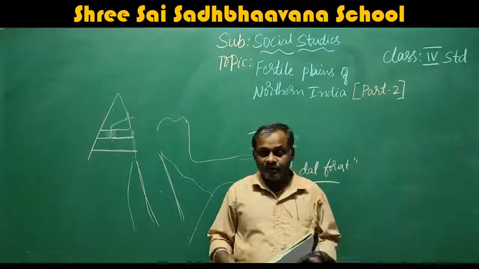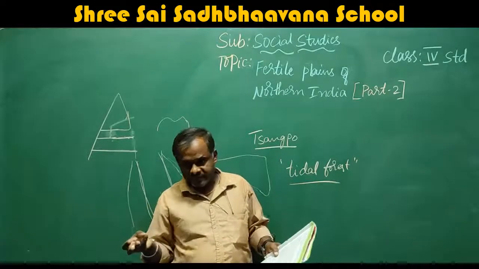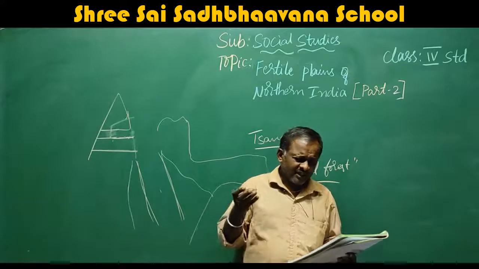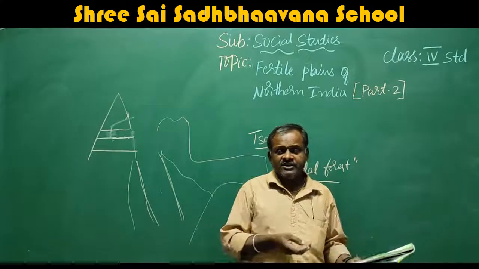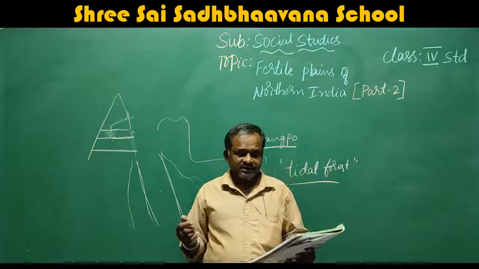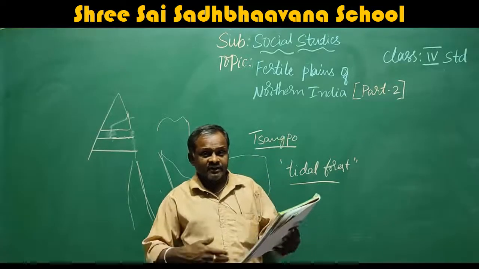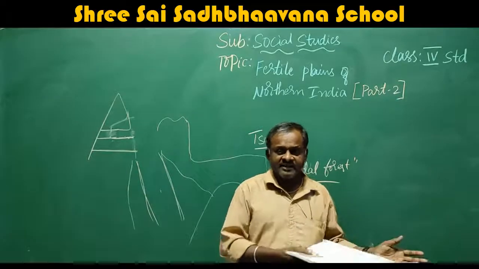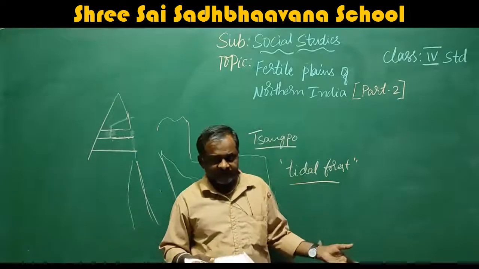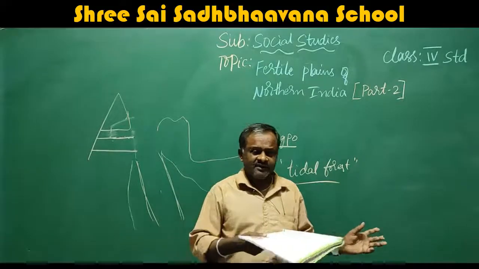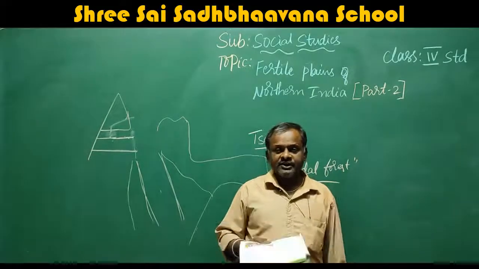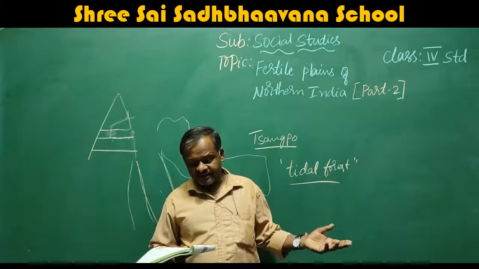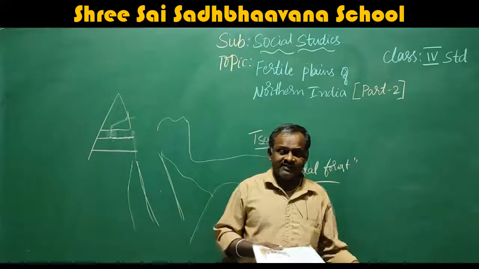By the agriculture work, what will they grow? They grow sugar cane, paddy, jute, cotton, oil seeds, all those things. They have to convert these raw materials into used materials. That means rice mills are there to convert paddy into rice, a sugar factory is there to convert sugarcane into sugar, a jute factory is there to convert jute into a used thing. There is a fertilizer factory, a paper factory, a leather factory.